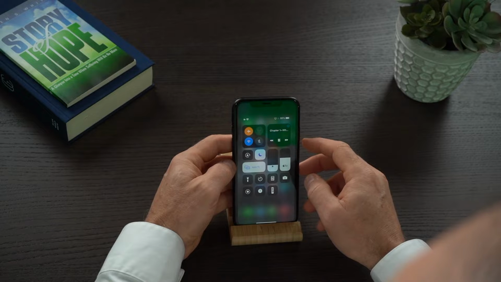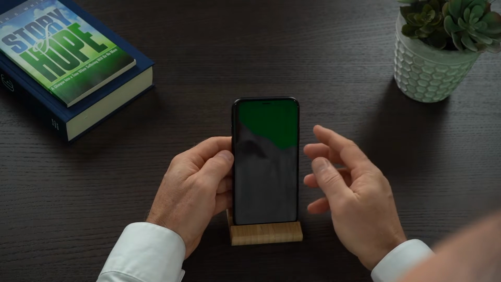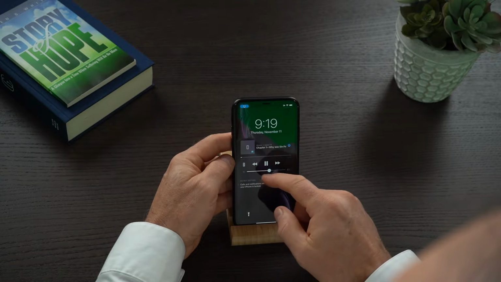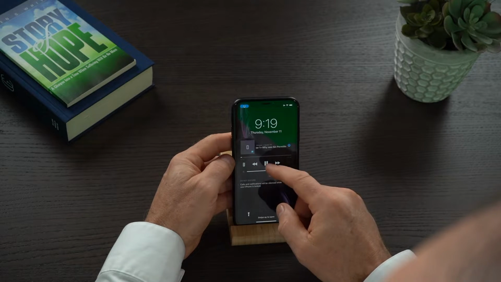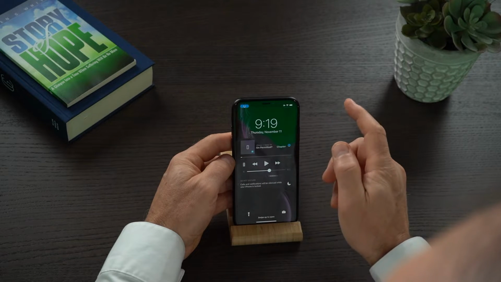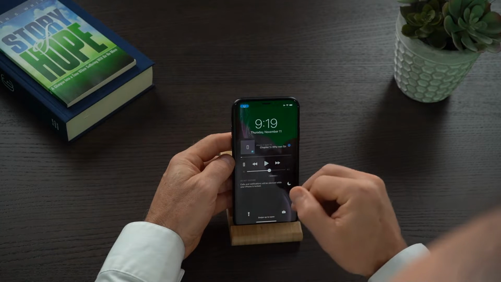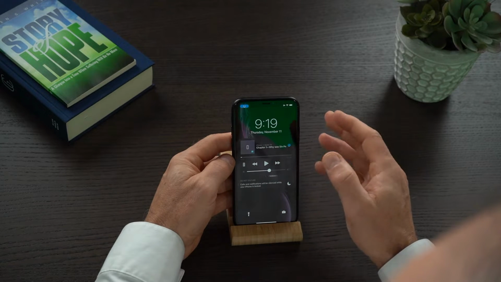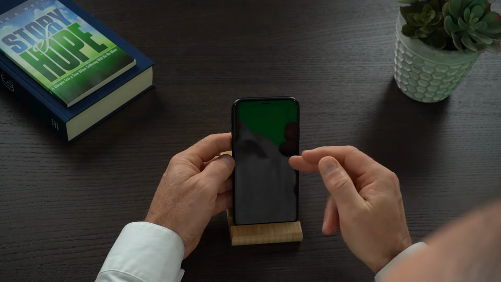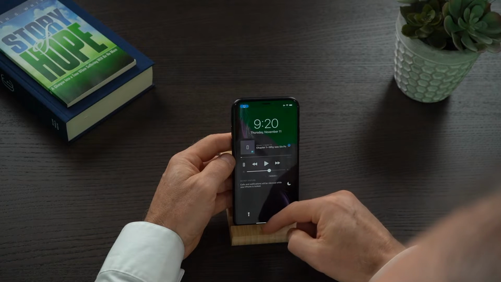Also, if the screen is turned off, so I turn off the screen, when I turn back on the lock screen, we've also built the player right in there for you, and you can see the chapter that is playing, and you have the audio controls right here, so you can pause and play right there on the lock screen as well. So that's really useful. And if you are on a Bluetooth device and you get a phone call coming in, it will automatically pause the book that you're listening to as well.